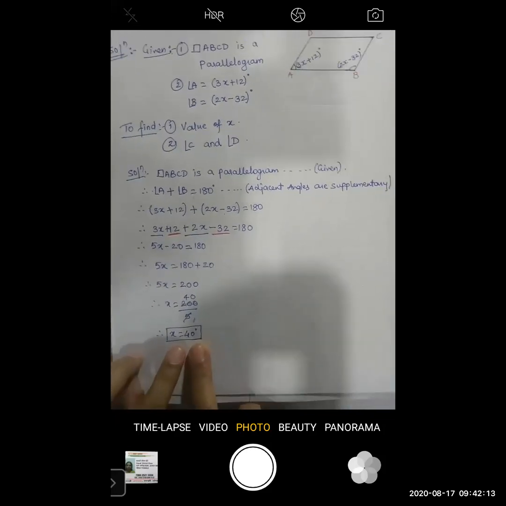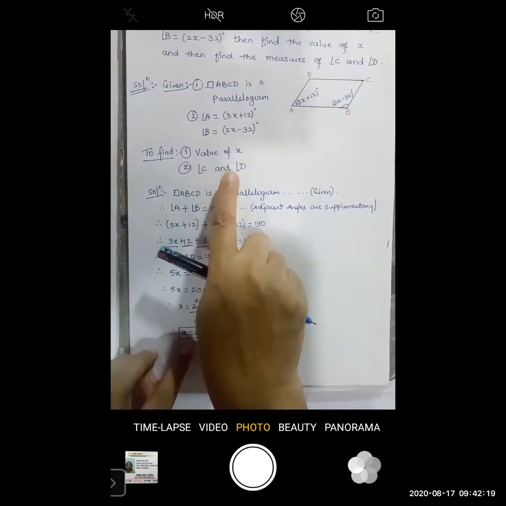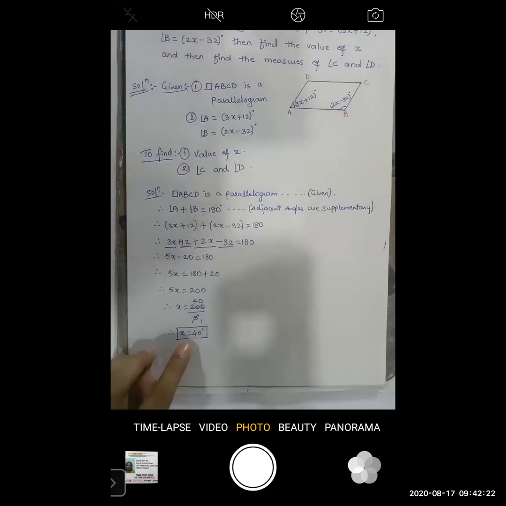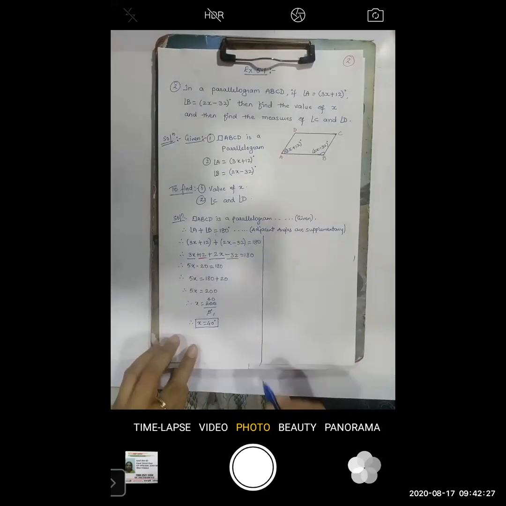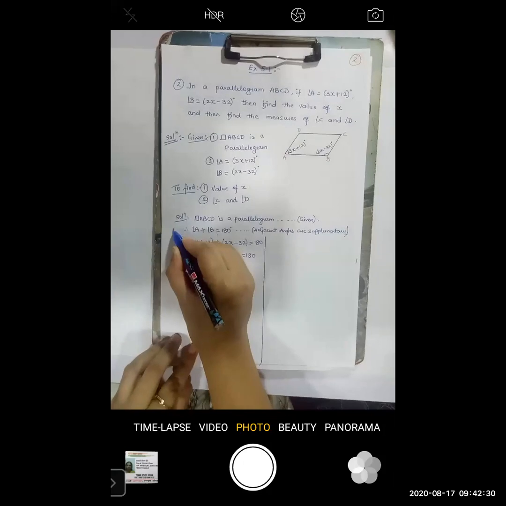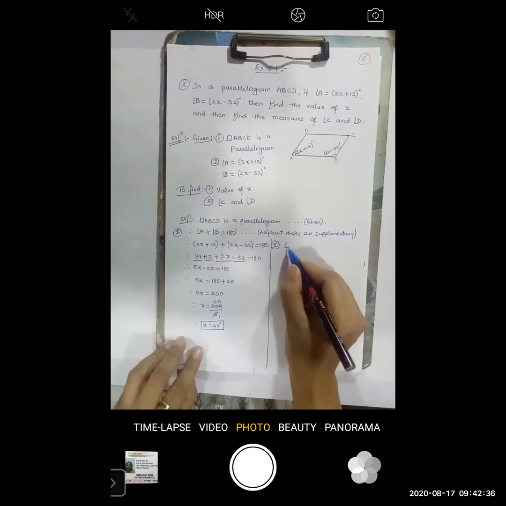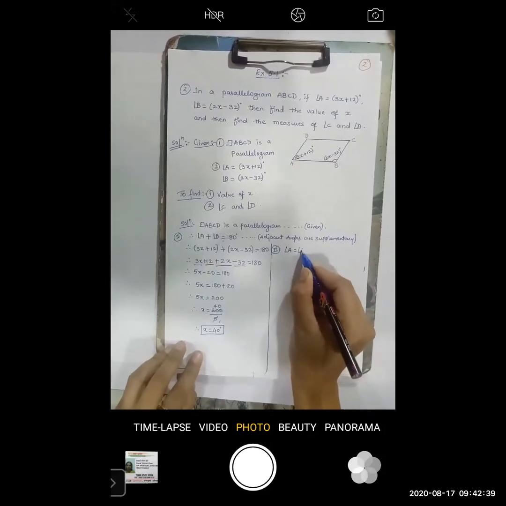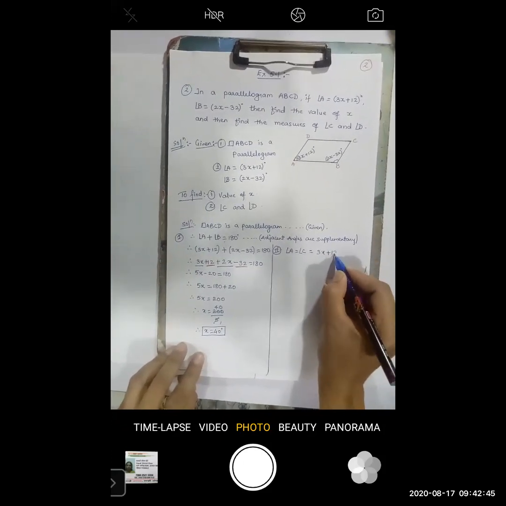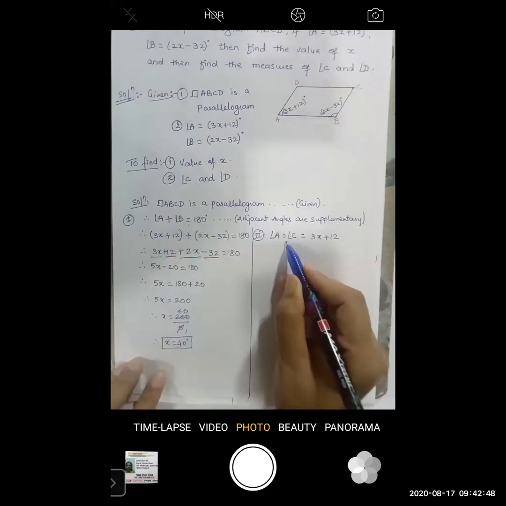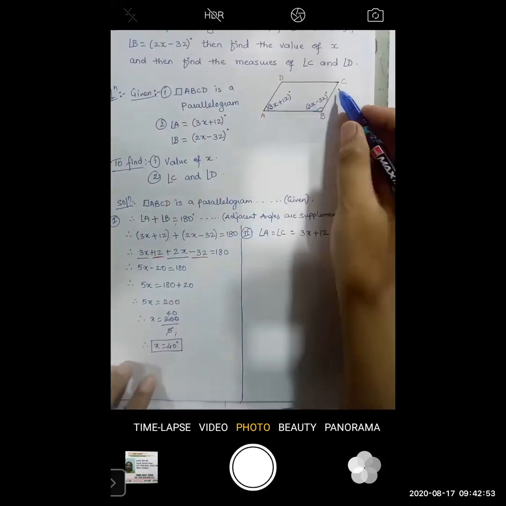Okay. Now we'll go to the other part, that is, we have to find out angle C and angle D. Okay. Now how to find angle C and angle D? This is the first part. Here is the second part. Now angle A is equal to angle C, which is equal to 3x plus 12. Now here, why have I written angle A is equal to angle C? Because they are the opposite angles of a parallelogram.